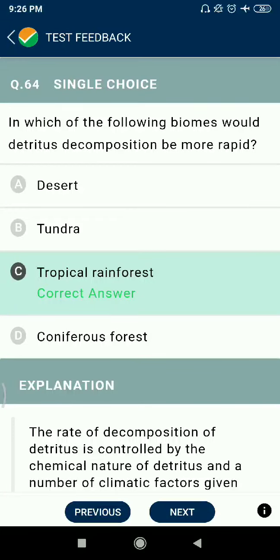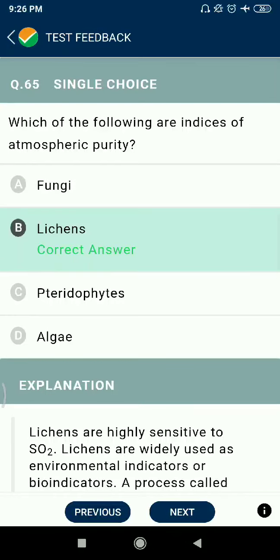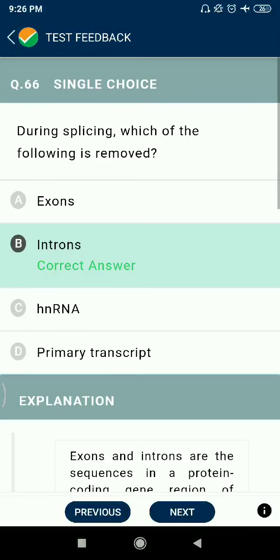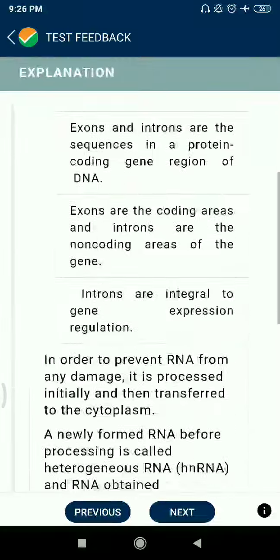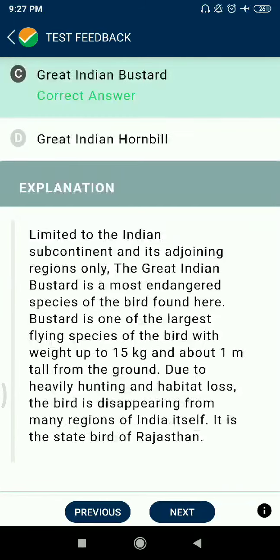Question 64: In which of the following biomes would detritus decomposition be more rapid? Tropical rainforest. Question 65: Which of the following are indices of atmospheric purity? Lichens. Question 66: During splicing, which of the following is removed in trans? Question 67: The largest endangered bird in India is the Great Indian Bustard.